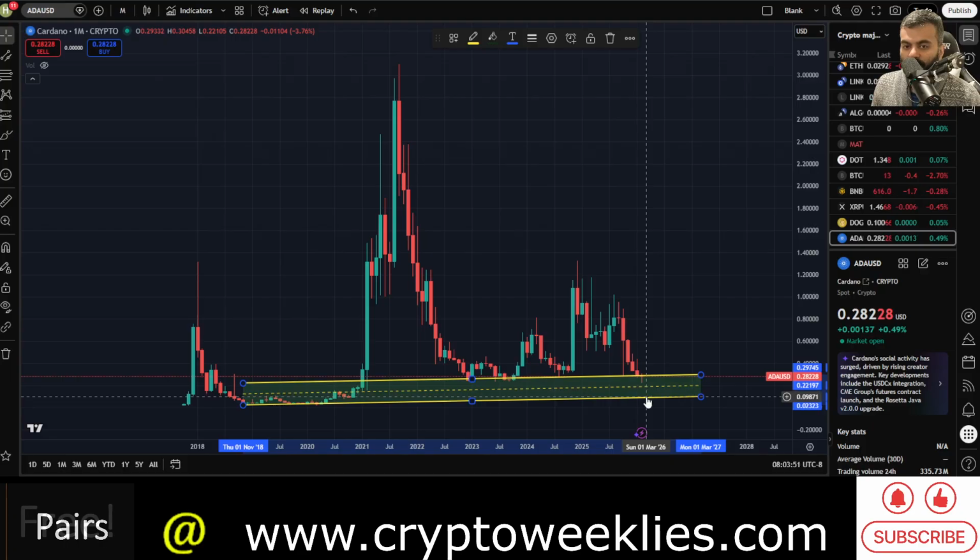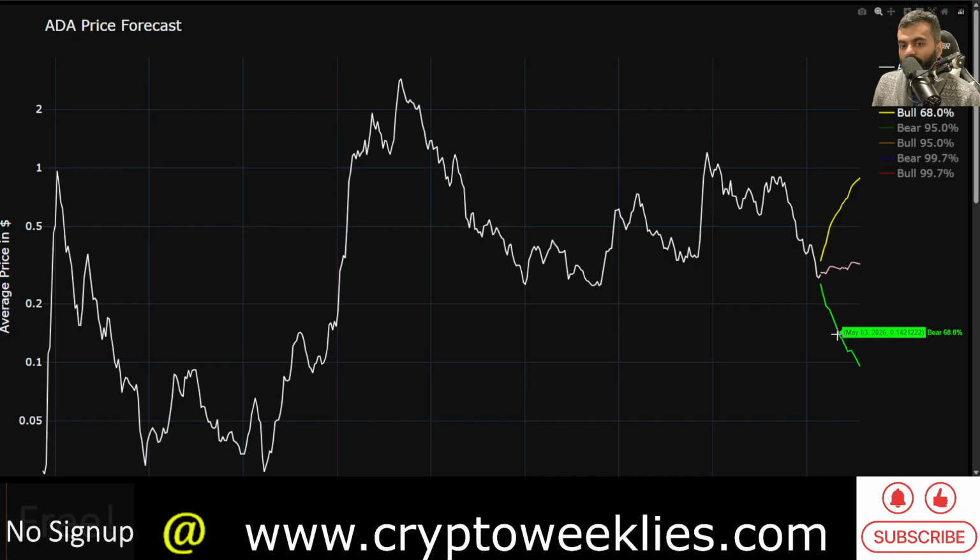The bottom of the channel is all the way at around 9 cents. And for ADA to go to that 9 cents level, it would require a severe downturn for about 6 months. So if there is 6 months more downturn in the asset class, that's the case for ADA to bottom at around 9 to 10 cents. That's still within the 1 standard deviation bottom forecast for the machine learning model.